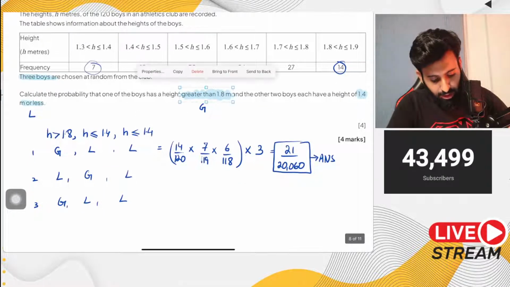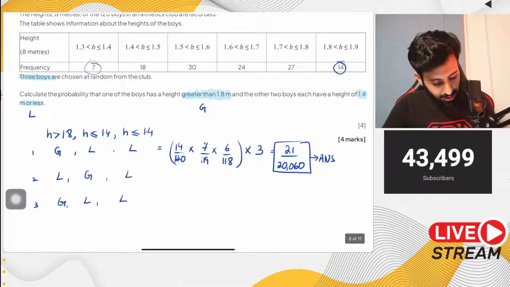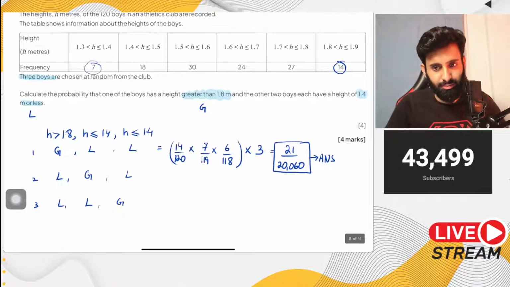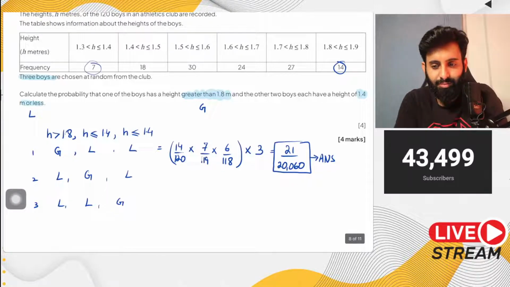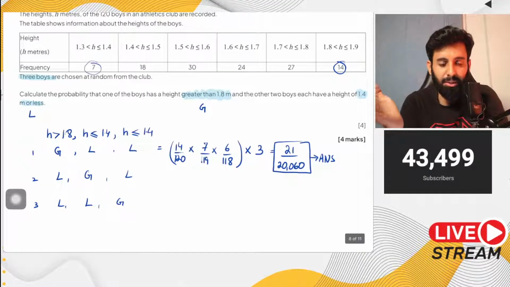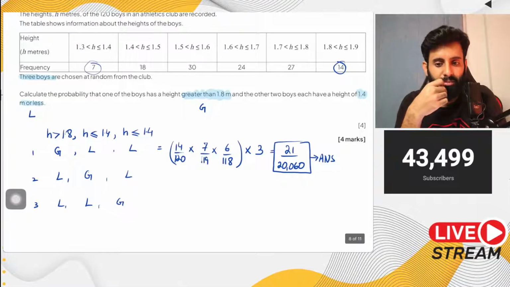GLL twice. No, we're not going to, oh yeah, I wrote GLL twice. Actually, I wanted to write LLG. Sorry. You people don't let any mistake go. You're right. Thank you. The answer will be the same, so why multiply by 3? Well, that's the reason why we're multiplying by 3, because the answer will be the same.